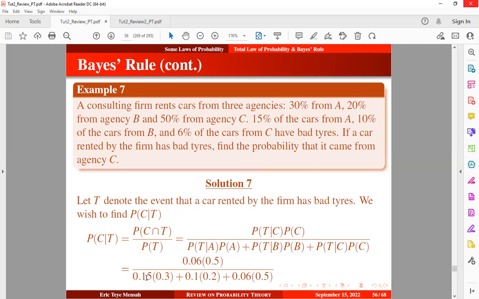So there's a probability that a car rented by the firm has bad tires and it's coming from agency A, multiplied by the probability of agency A. There is a probability that a car rented by the firm has bad tires and it's coming from agency B, multiplied by the probability of agency B, and this time this one is for C. So once you use your calculator to compute this, you obtain this result, which is quite simple to compute.